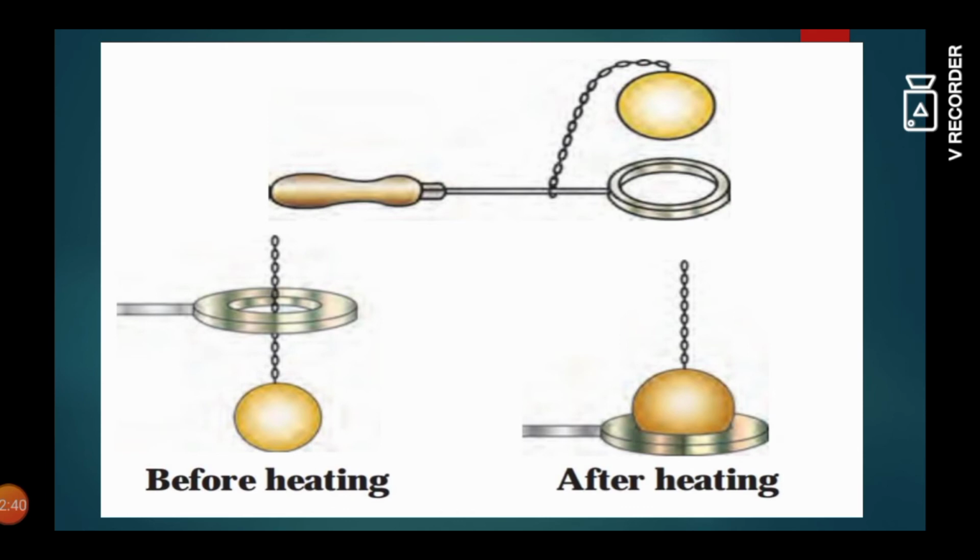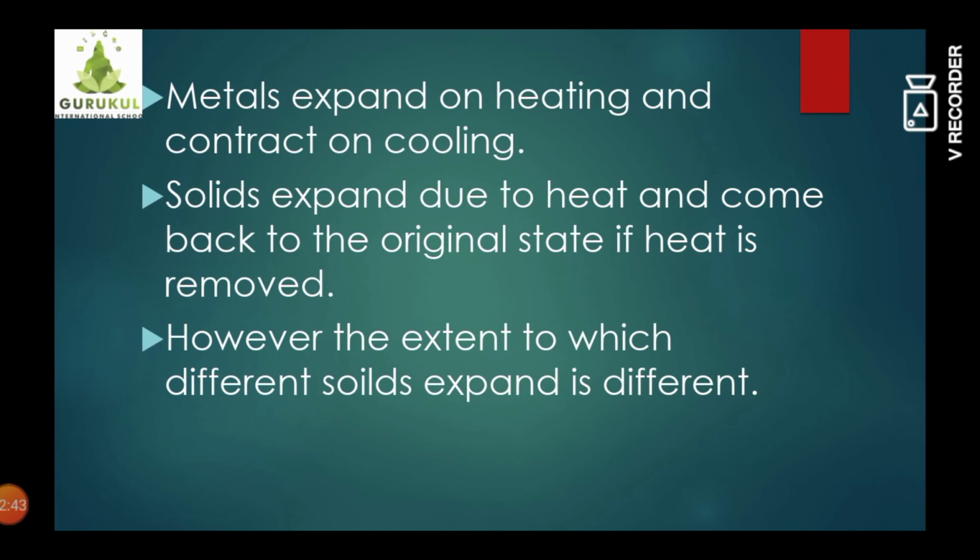So what we have understood from this experiment is that metals expand on heating and contract on cooling. The solid substances expand due to heat and come back to their original size if heat is removed. If heat is removed, what does that mean, students? When that substance becomes cold again, it will come back to its original size. However, the extent to which different solids expand is different. Means what, students? Different metals can expand in a different way.